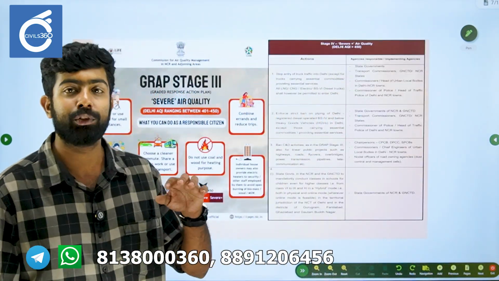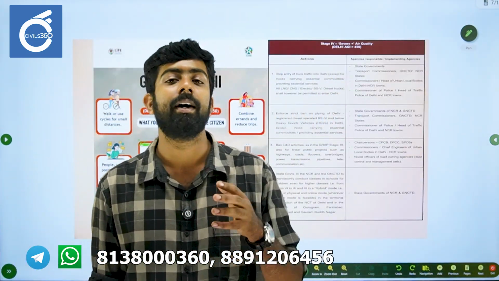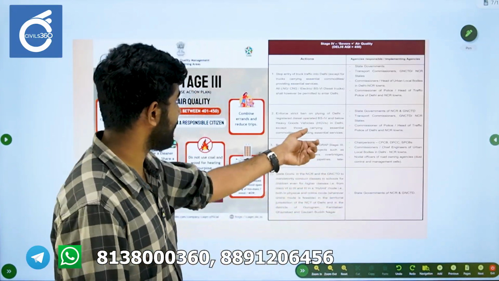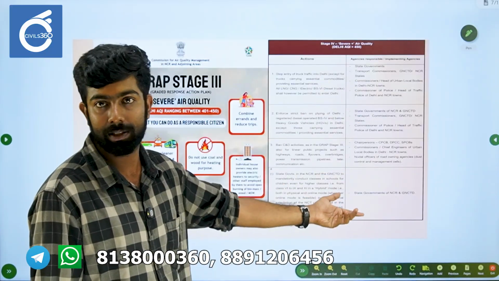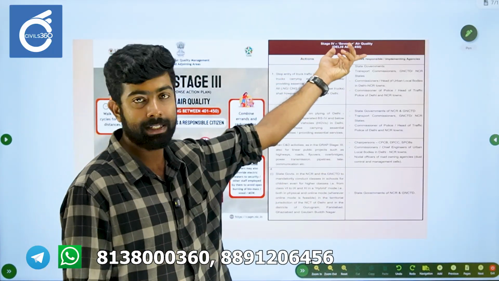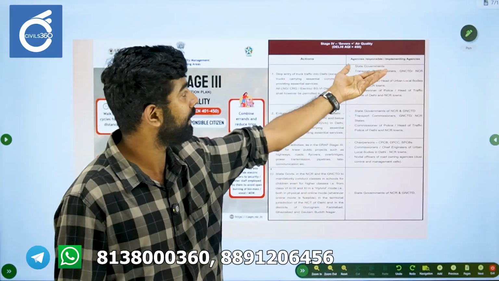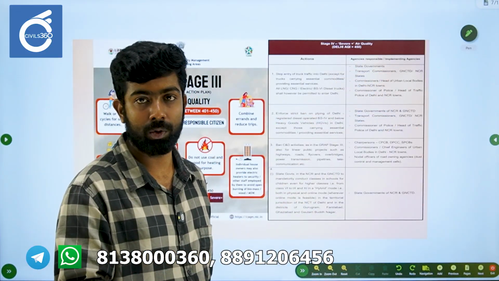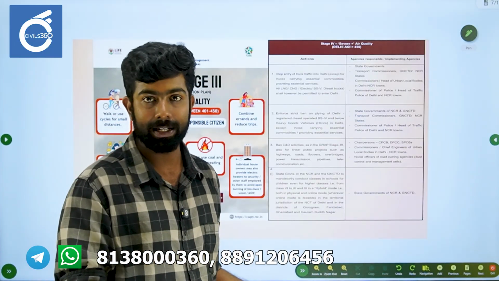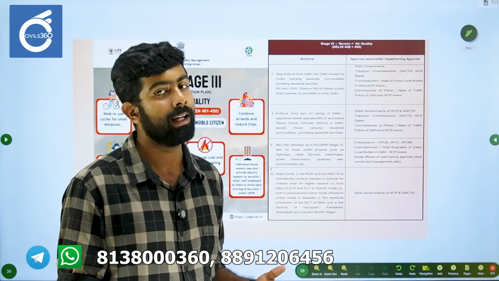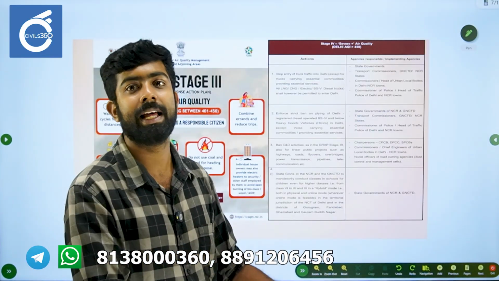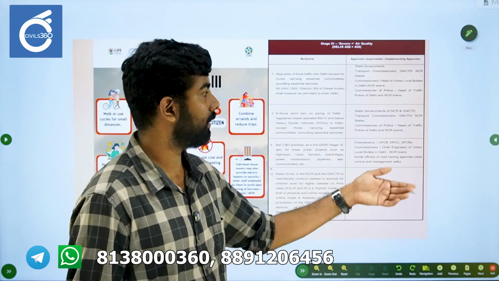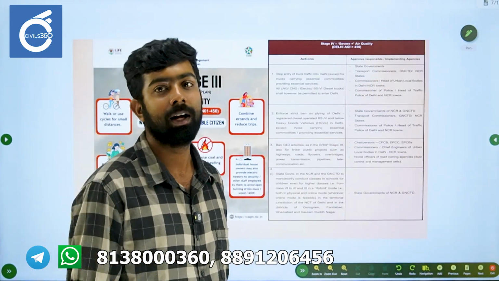Please note there is actually a schedule given by the Commission for Air Quality Management. Just go through it. It's pretty lengthy. I just gave a sample of that schedule here. This is what the schedule looks like. They state the stage, they state the action, and they mention the implementing agency. So after the CPCB air quality index, the Graded Response Action Plan will be triggered by the Commission for Air Quality Management, and they will send the order declaring the Graded Response Action Plan to these different implementing agencies. That is how the process takes place.